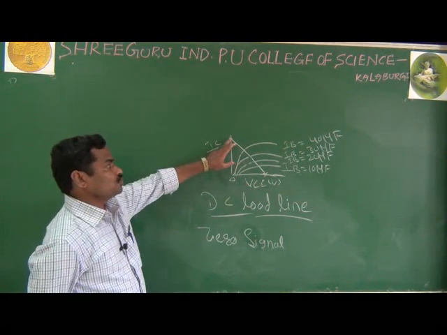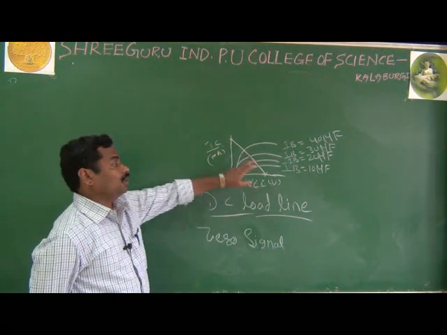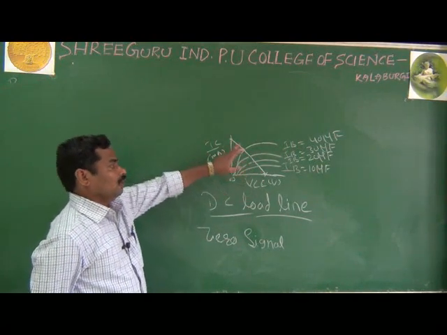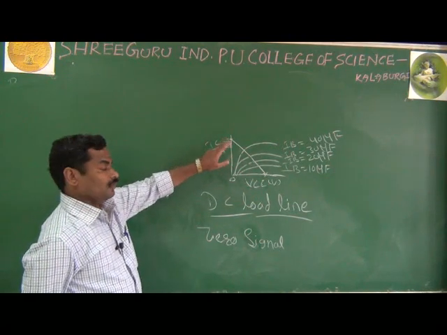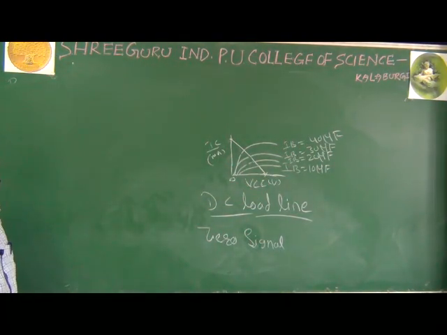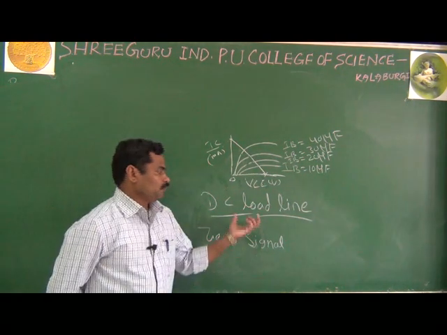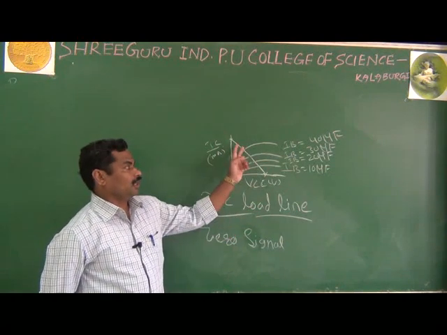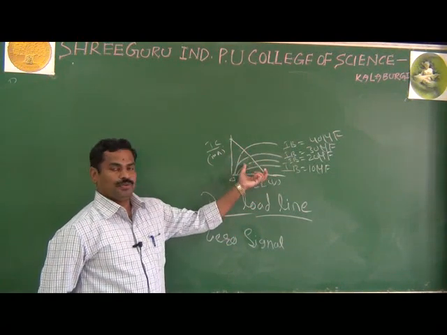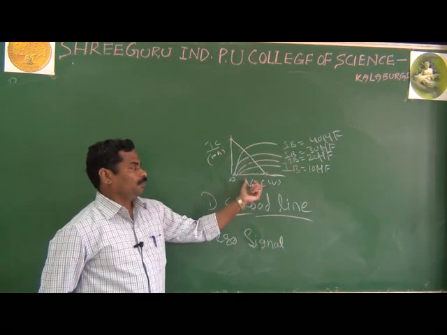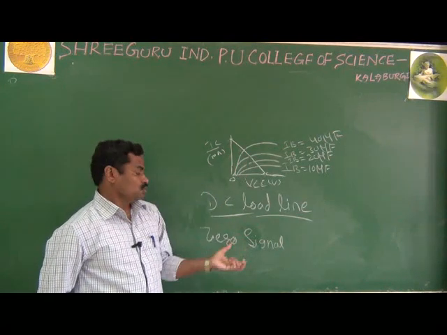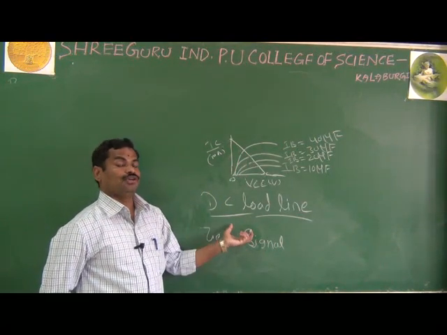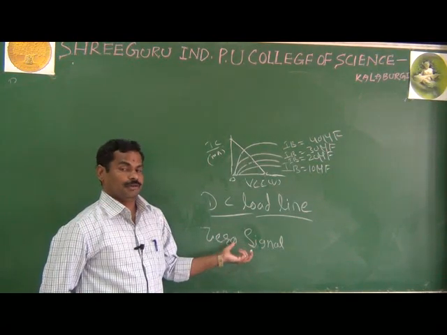We can give the definition of the DC load line in two ways. One is very simple: a line drawn on the output characteristics that gives you the different output voltages with respect to different output currents with a zero signal condition, or without applying any input. This is one type of definition.